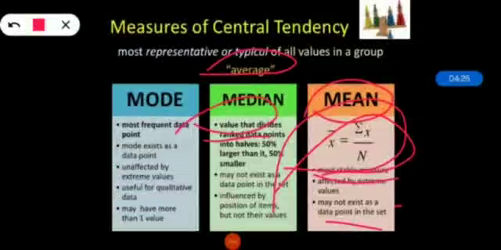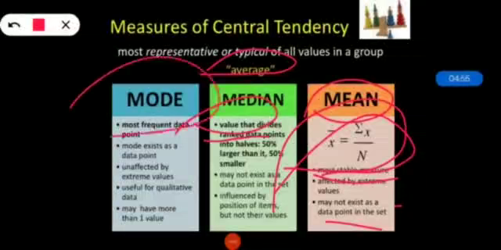In the first step we rearrange the data in order of magnitude, then we find the median from that. It is influenced by the position of items, not their values. Why? Because we are arranging them. That's why it is mainly influenced by the position of the items.